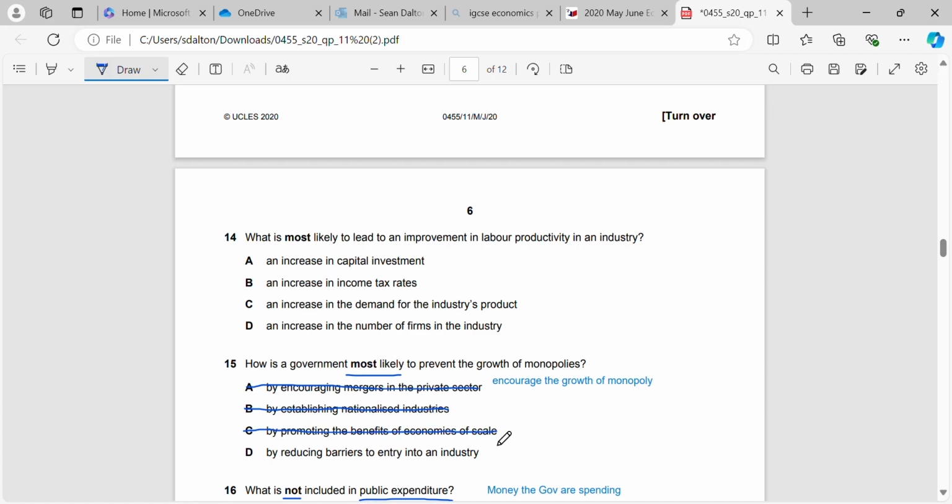So a government is not going to be able to promote benefits of economies of scale. But what they can do is they can reduce the barriers to entry into an industry. So they can make it easier for other companies to enter the industry, and then those companies can eventually challenge the market share of the monopolies if they do so.